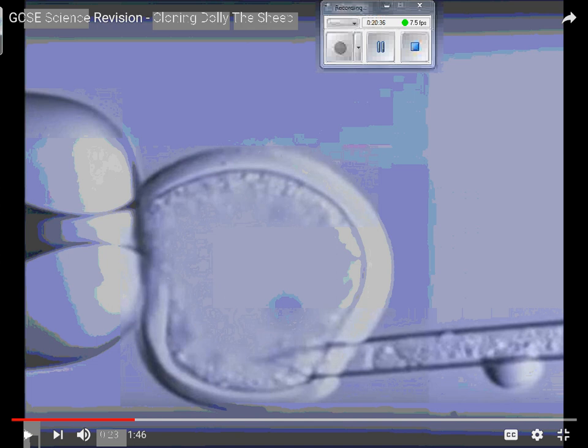Okay, this is an egg. They're taking the nucleus out of an egg, the female gamete. What percentage of DNA is in the egg? 50%. When we take the egg nucleus out, there's no more DNA. Watch what happens.